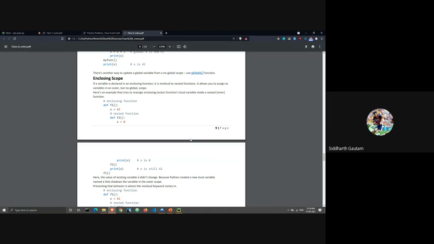In the example we used just now, we were declaring x before the function had even started. But that's not something we always do, right? Because sometimes we declare a variable within a function. In that case, we use enclosing scope.